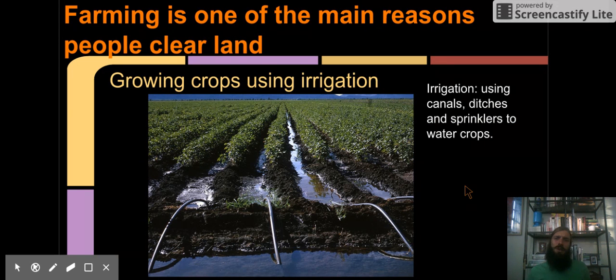All right, so we're going to talk about farming, because farming is one of the main reasons people clear land. Farming is the main source of food. We all need food, so much of the land we clear is to make room for farms. Now, growing crops also takes water, so oftentimes we use what's called irrigation. Irrigation means using canals, ditches, and sprinklers to water crops.